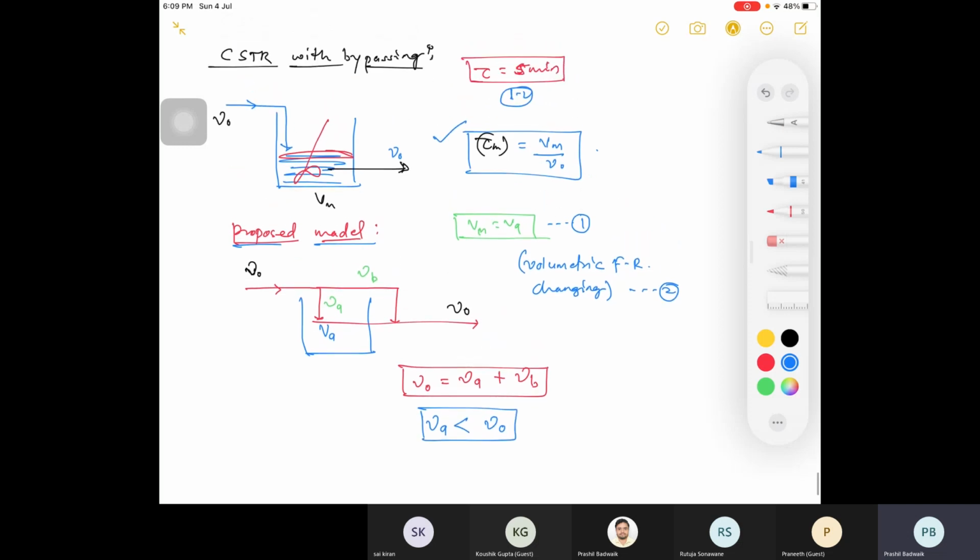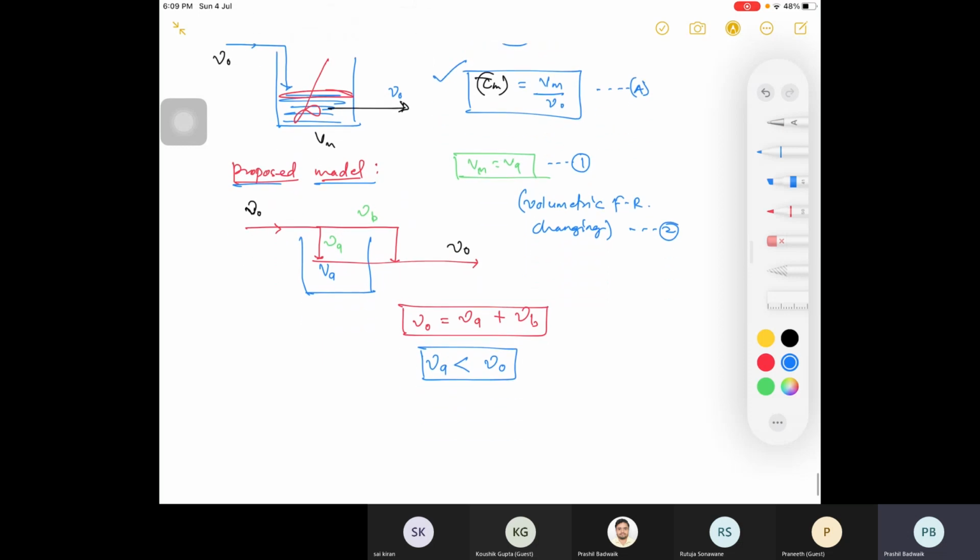Because of this, if you apply this definition of tau, that is space time, then what will happen? Your tau observed, instead of tau I'll write T. In the previous class I declared two terms: T mean and T mean observed.